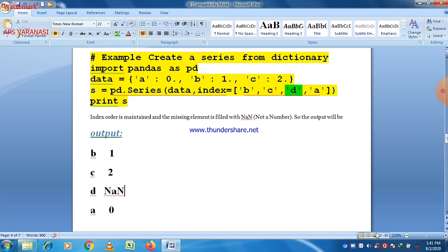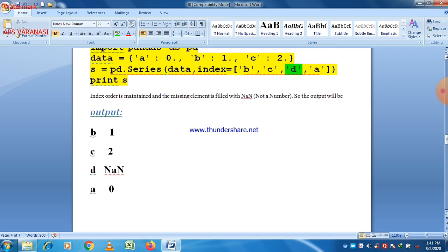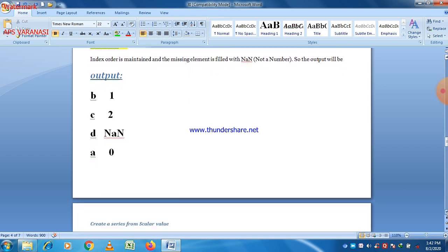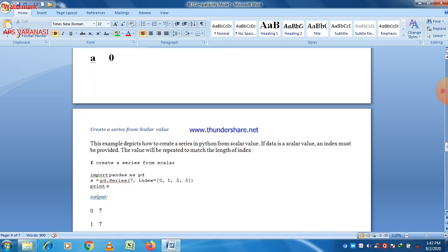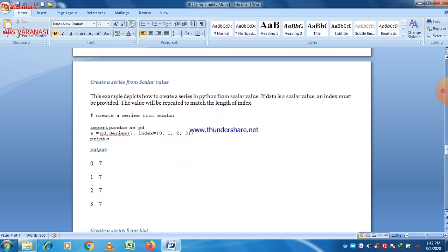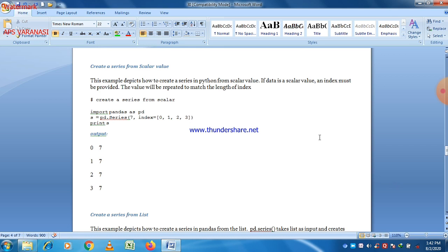So for d there is NaN, for b 1, c 2 and a 0. You can easily see that by comparing the index with the different data items in the dictionary. So this is how the method shows how to create a series using a dictionary.